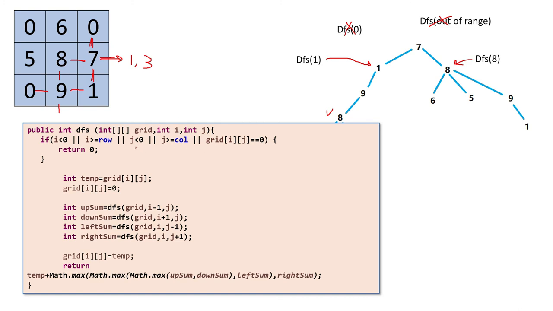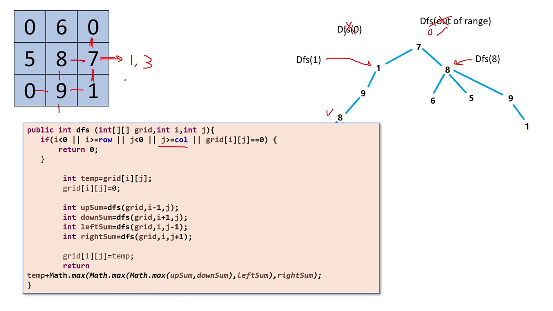So I am checking if it is going outside of the range or not. Obviously J is greater than col, so it is outside, so it will return 0. From here it will return 0. If it is valid, then it will proceed. Otherwise, if it is out of range or that particular cell where I am going is 0, then we will not go there.